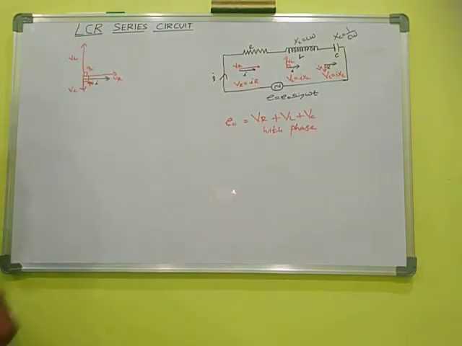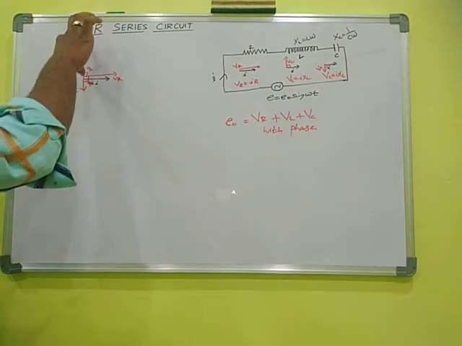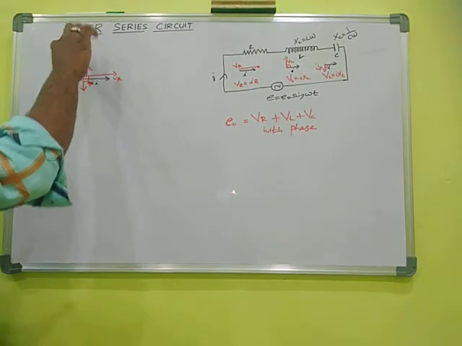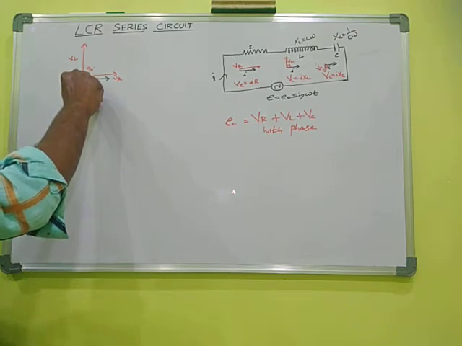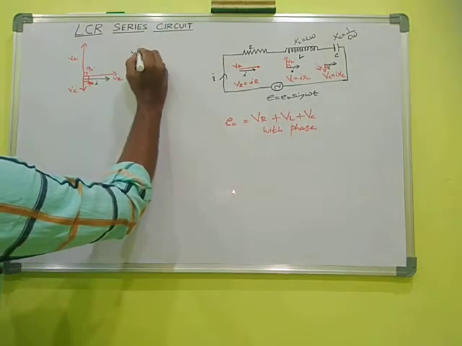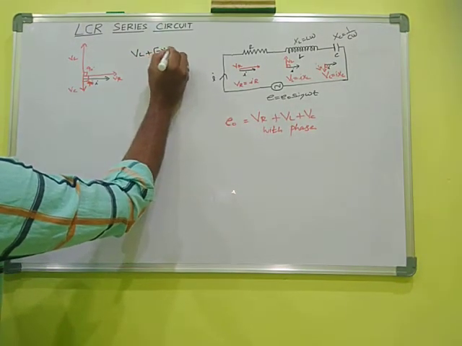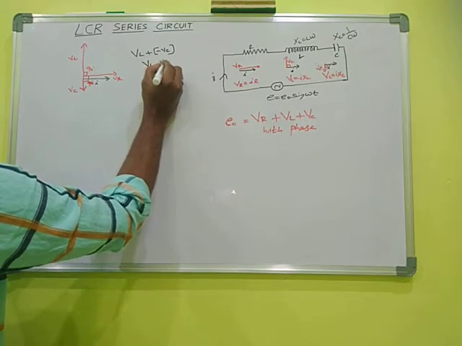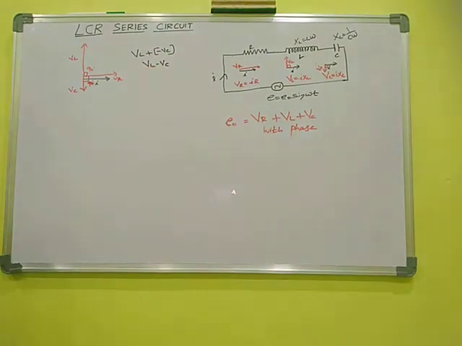So I can draw like this. Out of this VL, we can subtract VC, because VL and VC are acting in opposite directions. So VL plus or minus VC equals VL minus VC. This is normal addition. VL minus VC is the resultant of VL and VC.